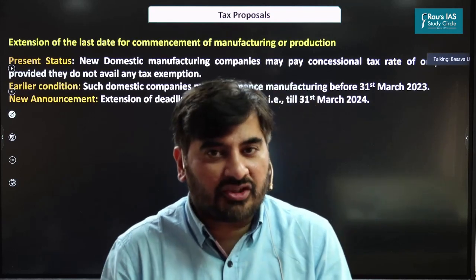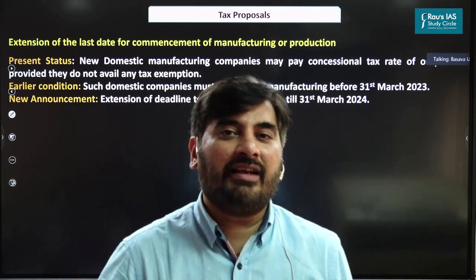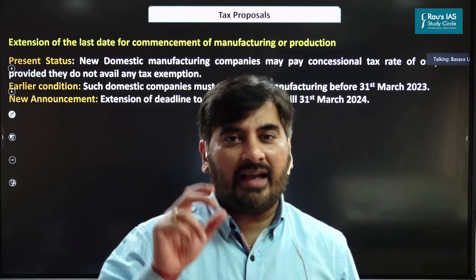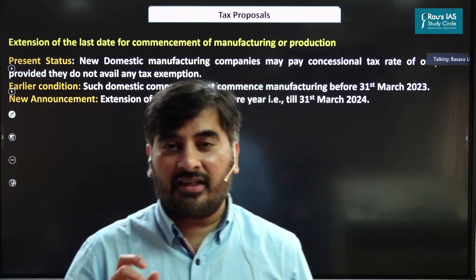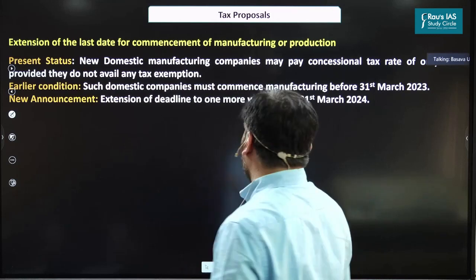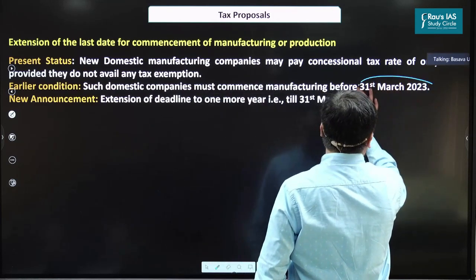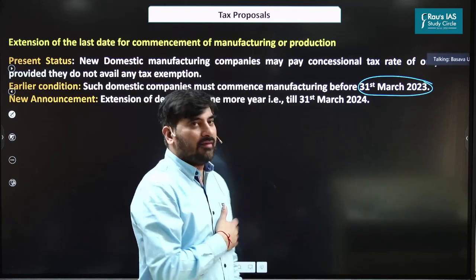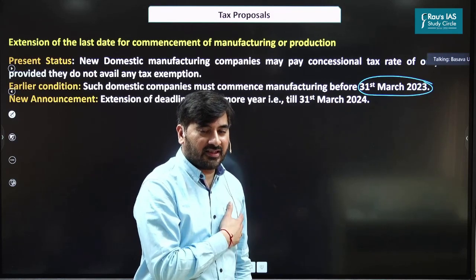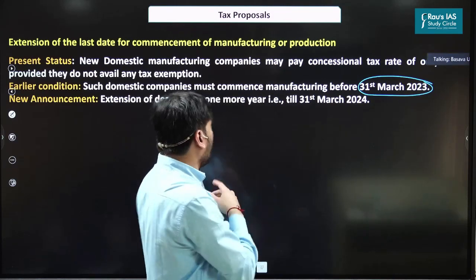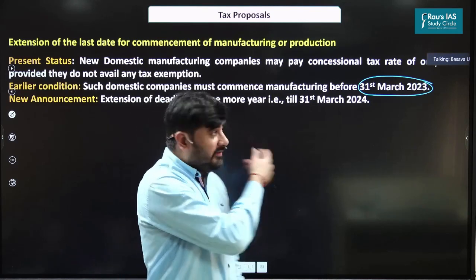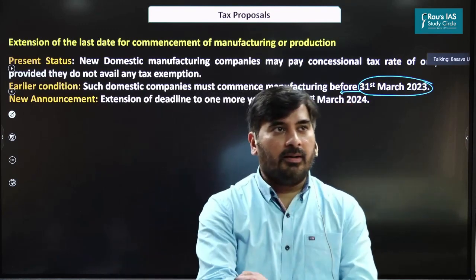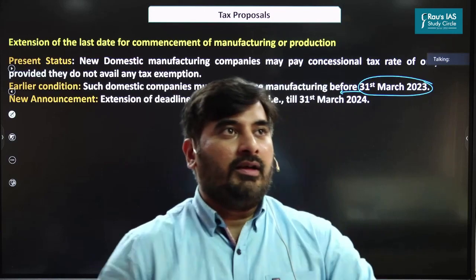But how do you distinguish the old company from the new domestic manufacturing company? The government has said, we will consider all the companies as new domestic manufacturing companies, provided they start their manufacturing activity before 1st of March 2023. So any industry which is set up before 1st of March 2023 will be considered a new domestic manufacturing company, and those companies will have to pay a low tax rate of 15%. Now once again, this deadline we have extended by 1 more year. Nothing major initiative as such. Okay, so this is it.